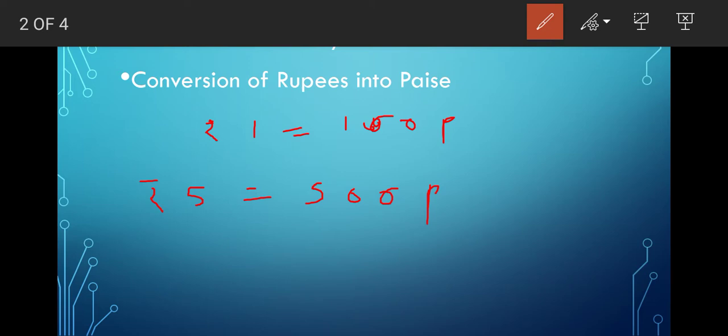Understand? Then if I ask you how many paisa in 8 rupees? It will be 800 paisa. Do you understand how? It is by multiplying. Actually 8 into 100 is 800, but in short, after the number you put 2 zeros, then it becomes paisa. To convert rupees into paisa we add 2 zeros to the right of the rupees given.